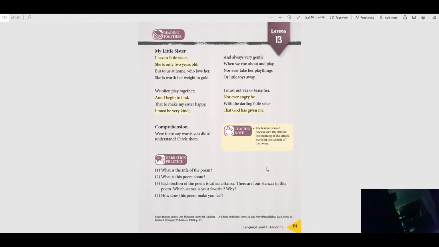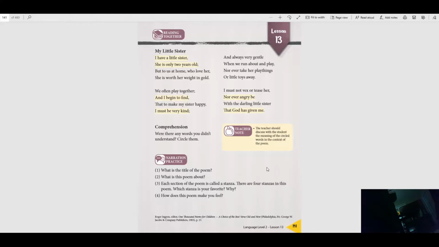My Little Sister. I have a little sister. She is only 2 years old. But to us at home who love her, she is worth her weight in gold. We often play together, and I begin to find that to make my sister happy, I must be very kind, and always very gentle when we run about and play, nor ever take her playthings or little toys away. I must not vex or tease her, nor ever angry be with the darling little sister that God has given me.